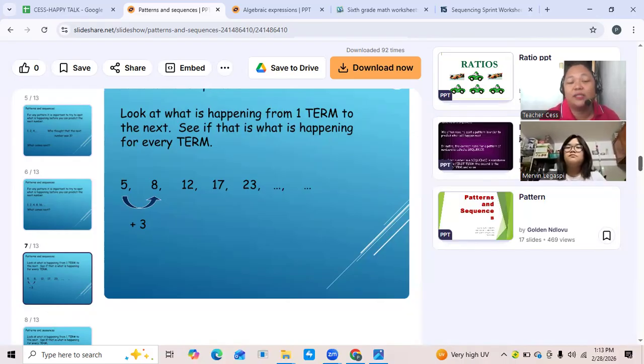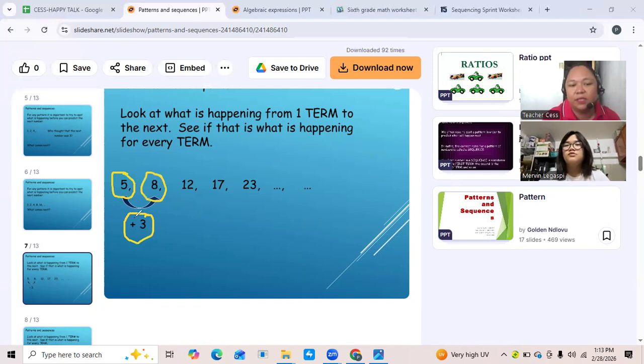Okay? So what is the common difference of the terms? What are you going to do? You have to look for the number added to the first term, and the answer is +3. Why? Because the next term is 8. So it means 5 plus 3, 8. 8 plus 3 become 12. 12 plus 3 become 17. 17. Wait.